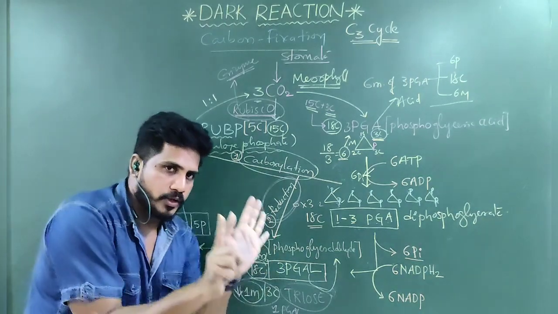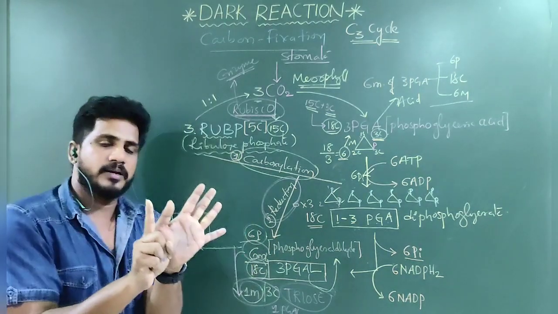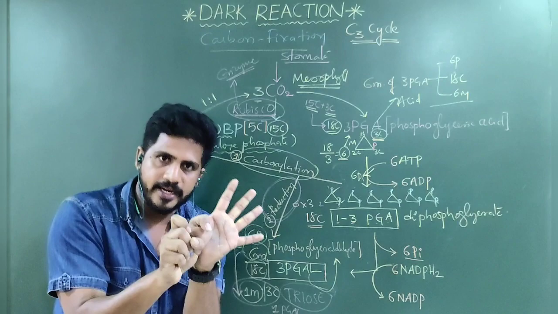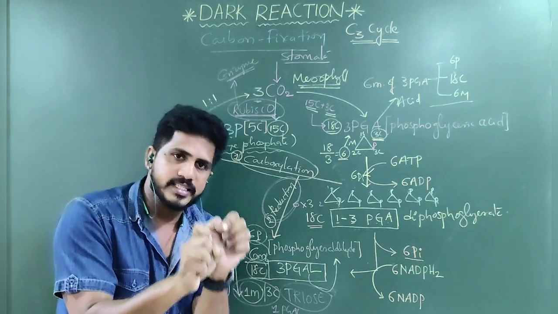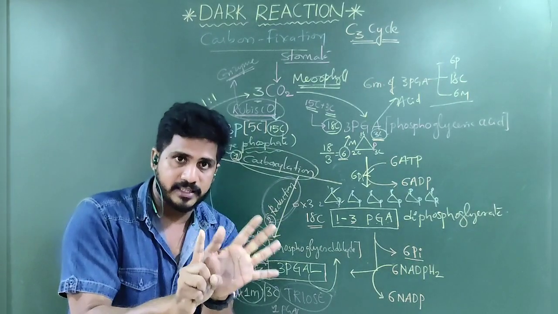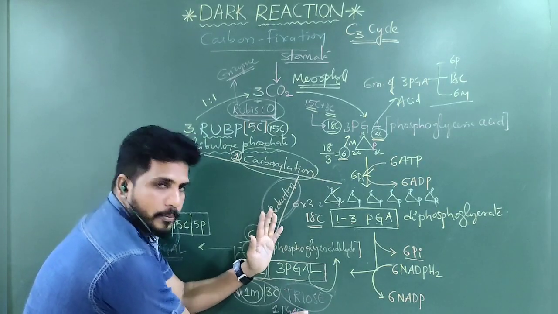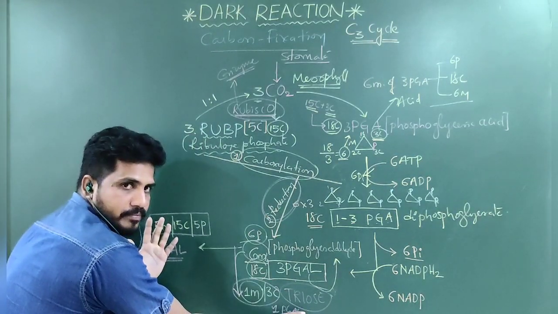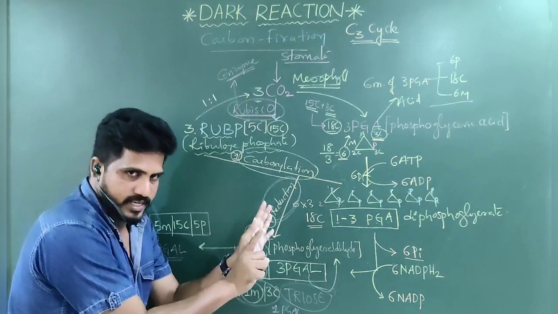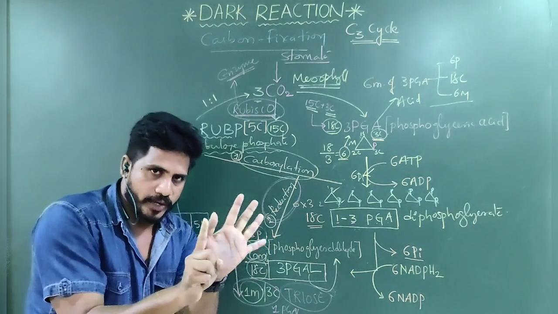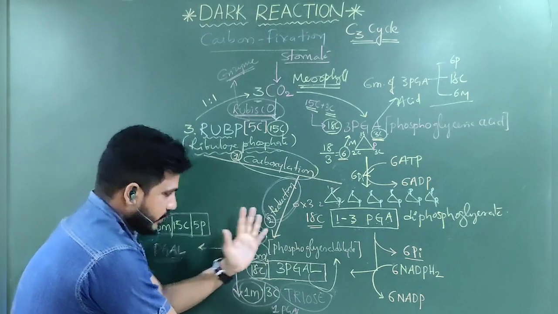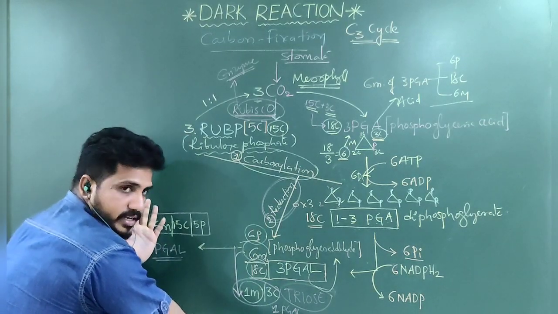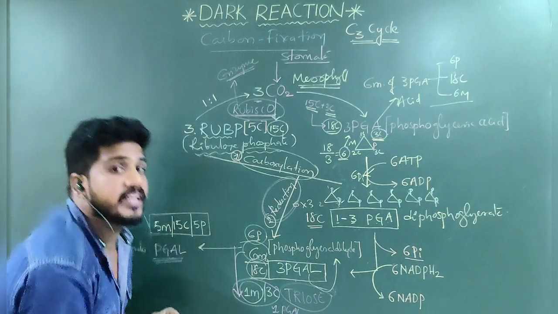But every molecule in the 6 component is PGAL. First PGAL, second, third, fourth, fifth and sixth. All 6 PGALs are there. In that, 1 is dropped out. I'll tell you why. Then the other 5 continue the reaction. So 1 PGAL is 3 carbon, means all 6 is equal to 18. In that 1 comes out, then 5 moved up. So it is a 3 carbon molecule, and this is a 15 carbon molecule.